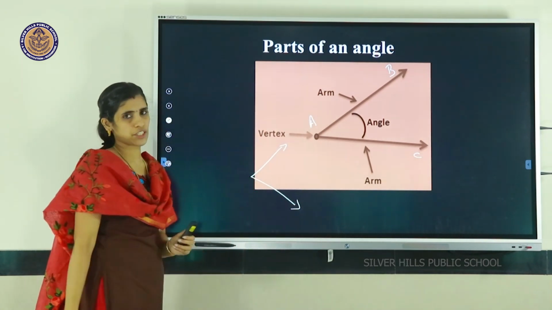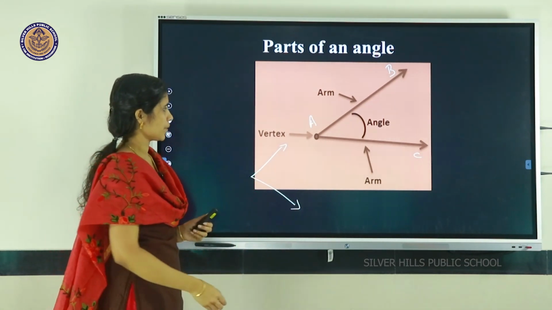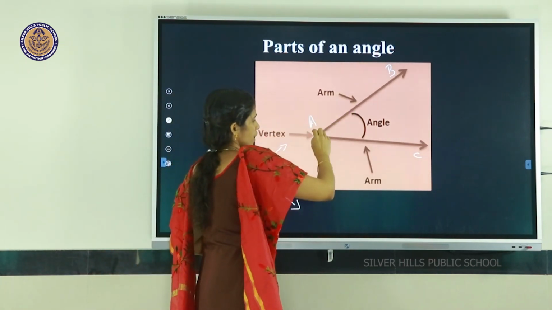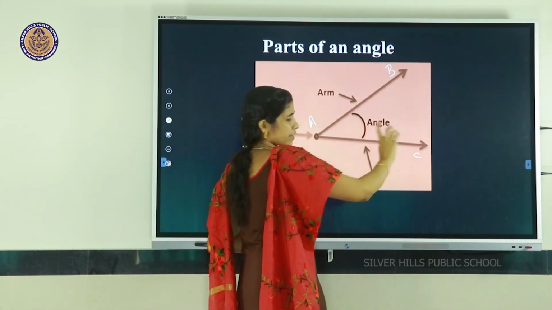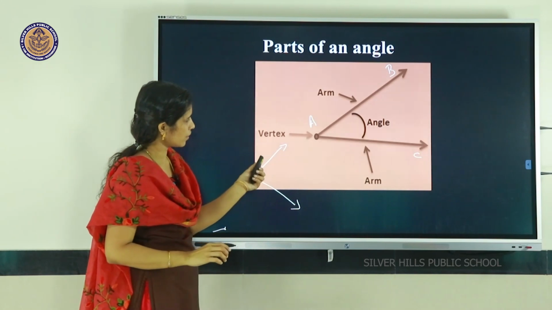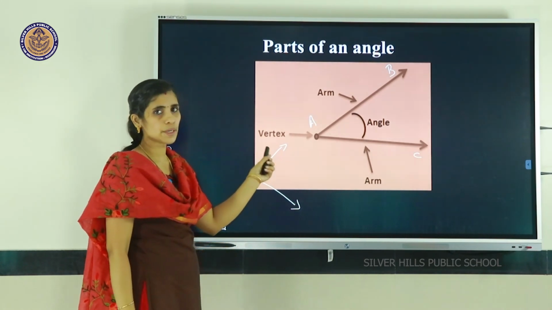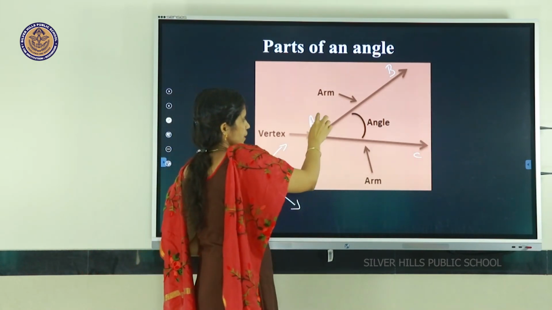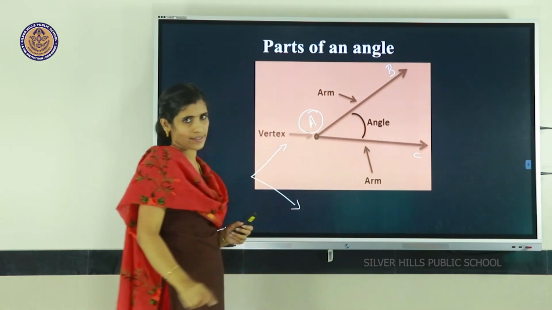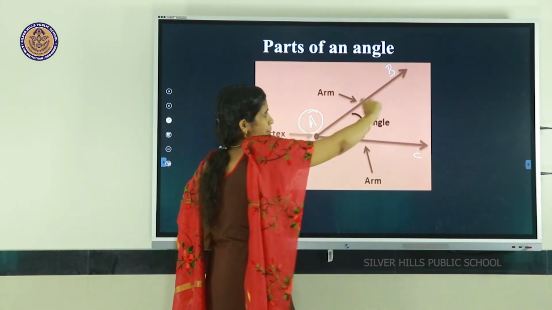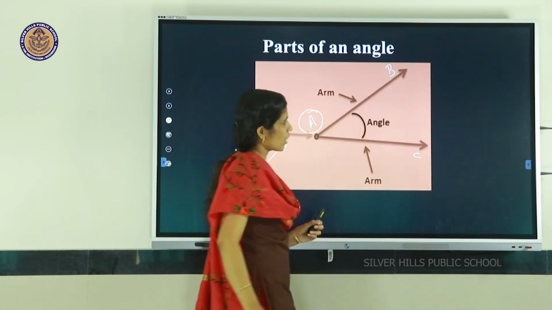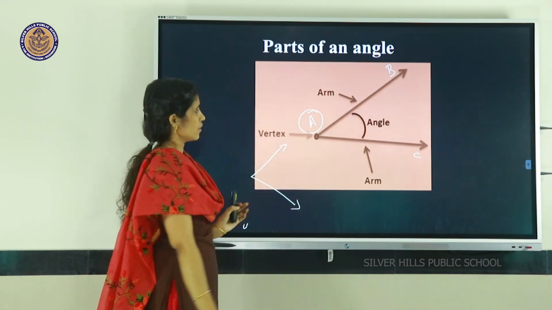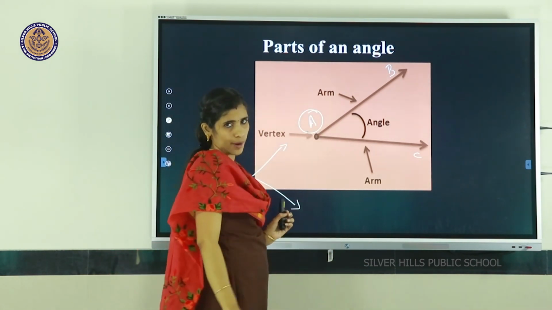Look at this picture. In this picture, 3 points are there, A, B and C. Here A is the common point, so we can call it the vertex. AB and AC are two rays, therefore we can call them arms.